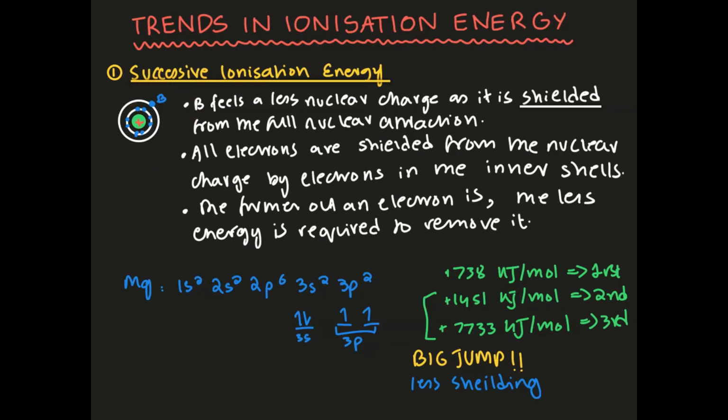So let's take a look at an example. Over here you have magnesium, and here's the electronic configuration for magnesium. Now, if you're confused about how to write electronic configurations, there's a video on that, so you can go check that out.